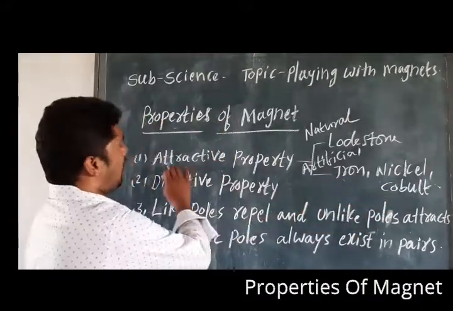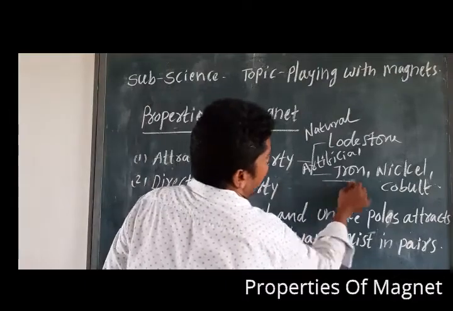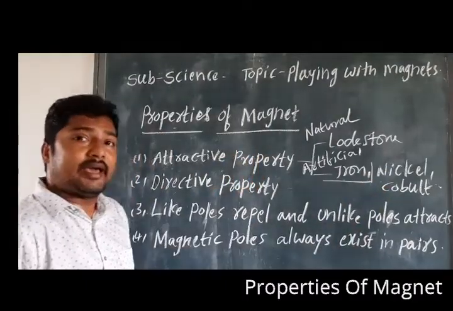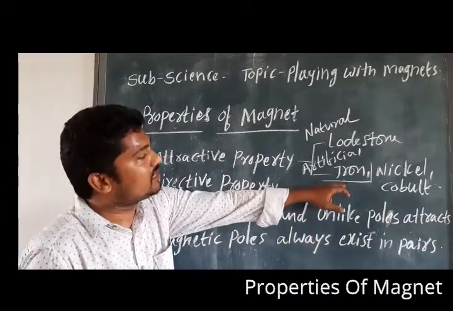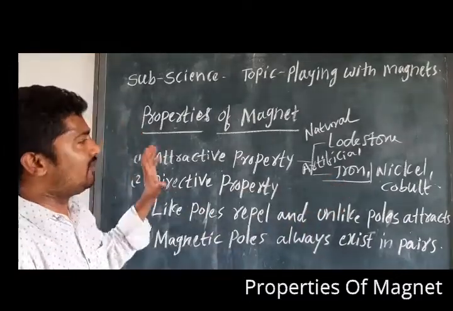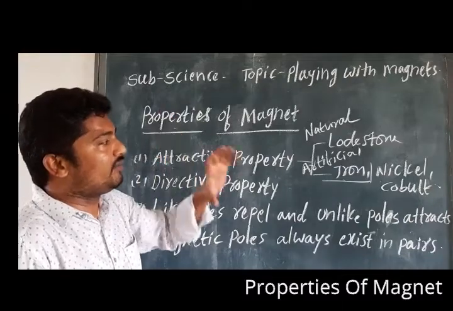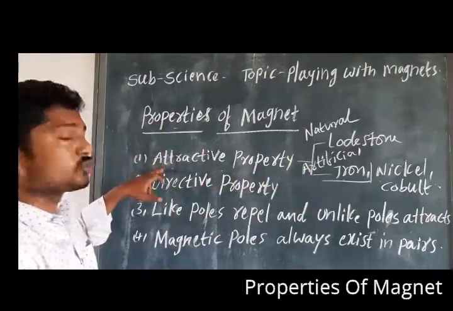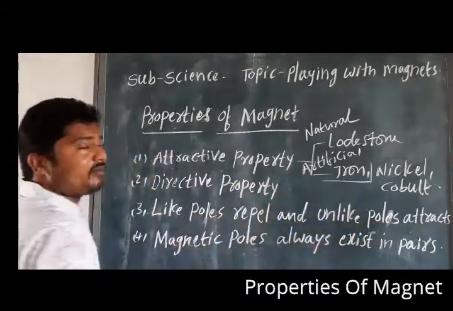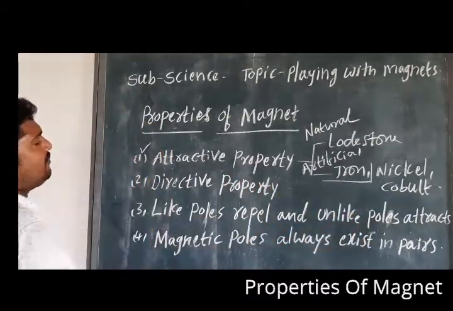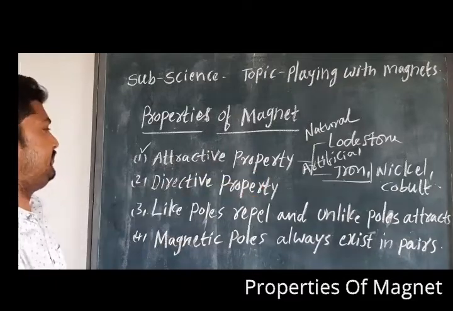Maximum magnets are made with iron only, iron or steel. Am I clear? So these magnets are made up of iron. Whatever the magnetic material you take, it has to be attracted towards the magnet. It should attract to power. Then only we can call it an attractive property.